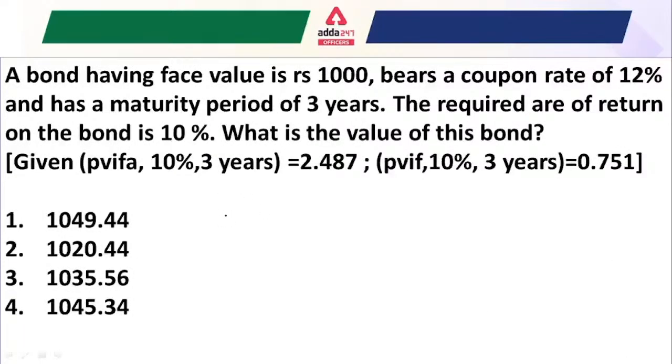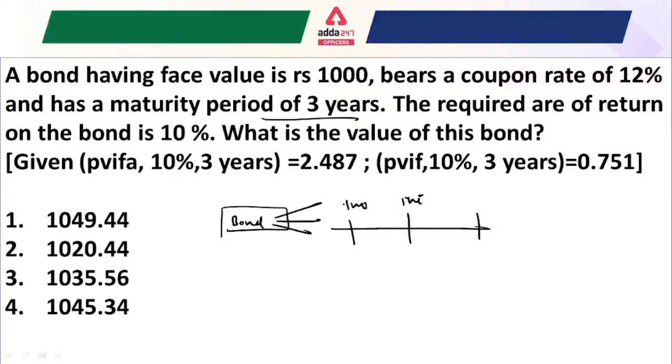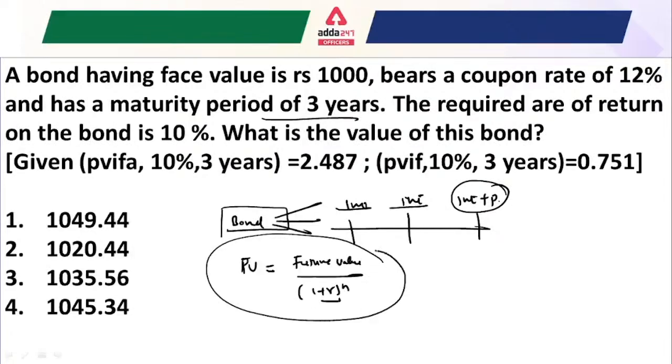Suppose that we are the bondholder, this is a bond and we are the bondholder, and in the bond we will get the interest over the maturity period of 3 years. So this is the interest, this is the interest, and this is the interest plus principal for the third year. Look, we know the formula of the present value is equal to the future value divided by (1 plus r) to the power n, right? So if we have to calculate the present value of the bond, that means for the first year we have to calculate the present value, for the second year, and for the third year.